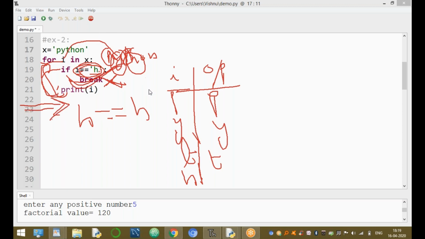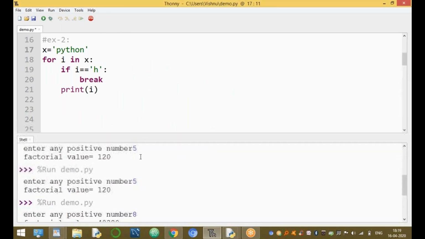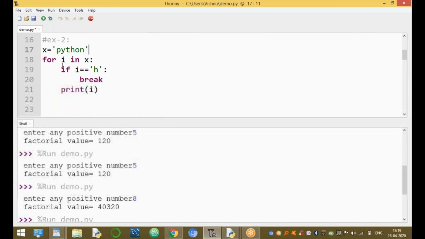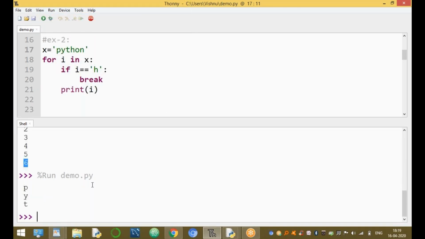Run the module. See the output at the bottom of the screen. Run the current script. The output is only the p value, y value, t value. If the i value equal to h, stop the iteration.